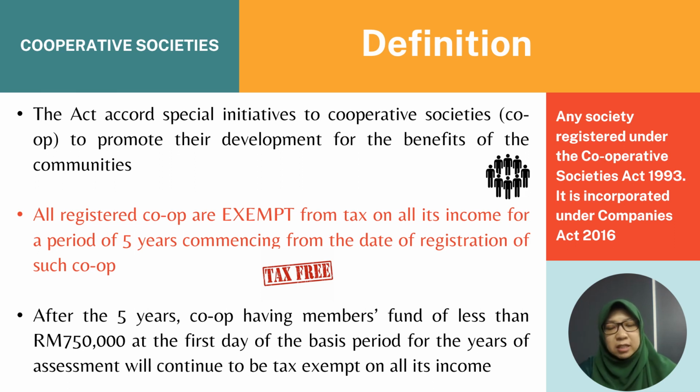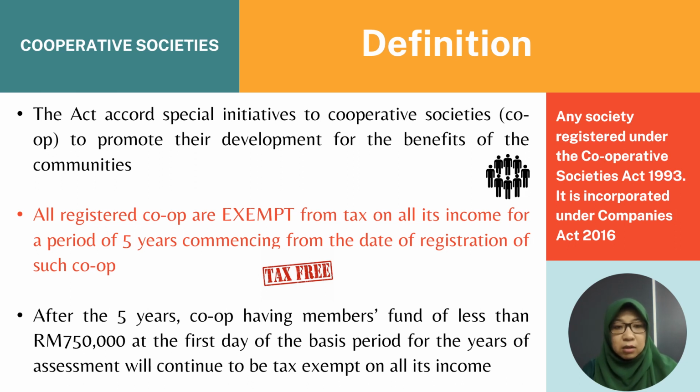Any society registered under the Cooperative Society Act 1993 is incorporated under the Companies Act 2016. The Act provides special initiatives to promote their development for the benefit of the communities.